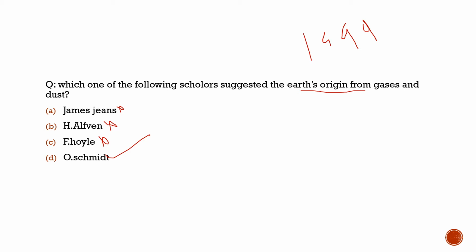It is this person who gave the interstellar dust hypothesis for the origin of the earth and the solar system. Under this, he suggested the Earth's origin from gases and dust. It was this person who gave this theory. So with this, I hope you had understood this also.